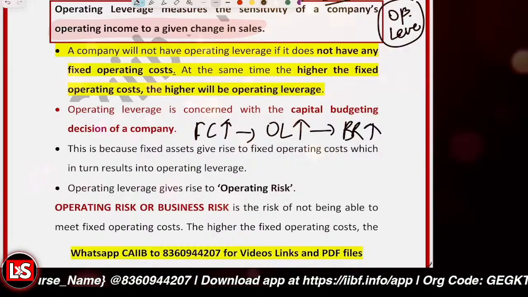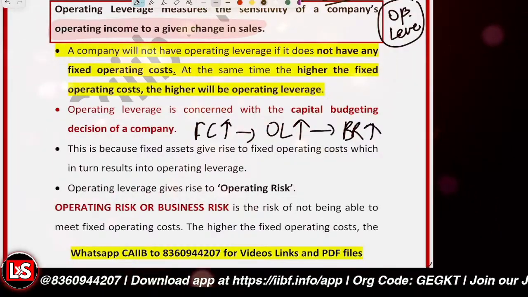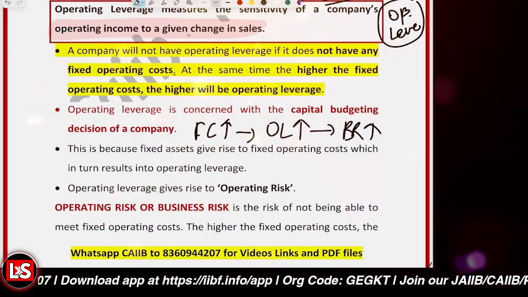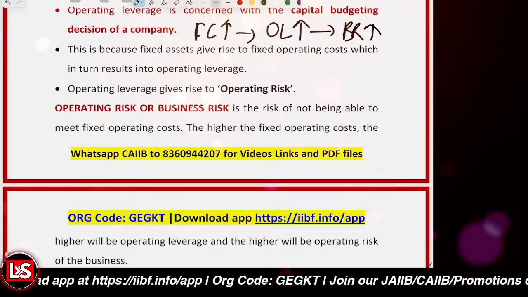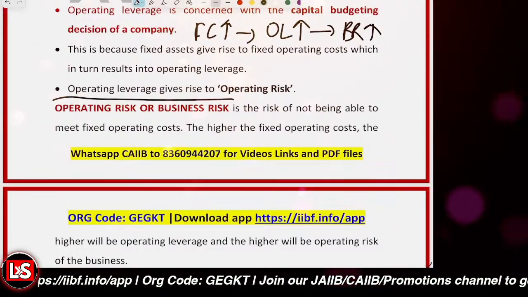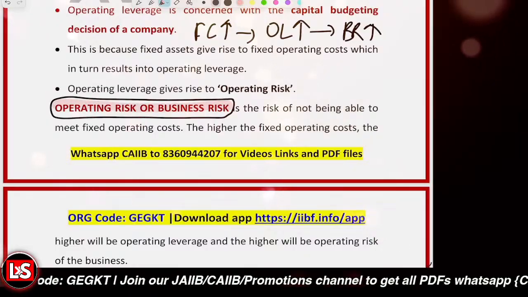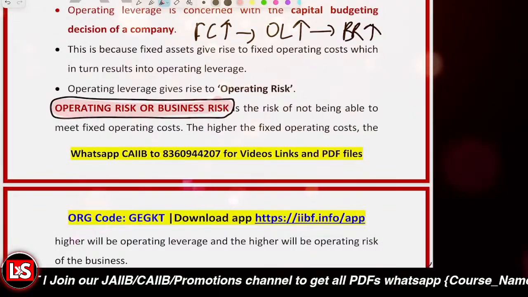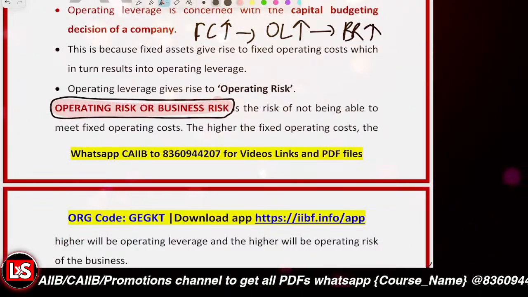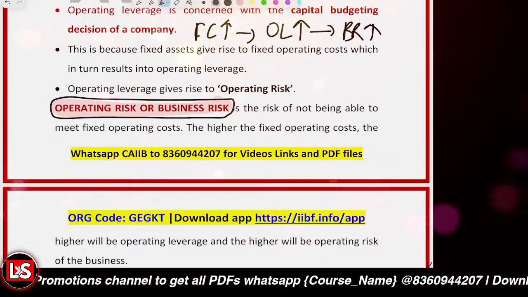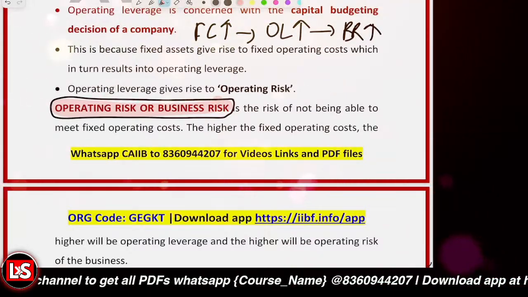That's the major point that we need to understand. Okay. So what is business risk or operating risk? That's basically the inability to cover the fixed operating cost. I already told you.